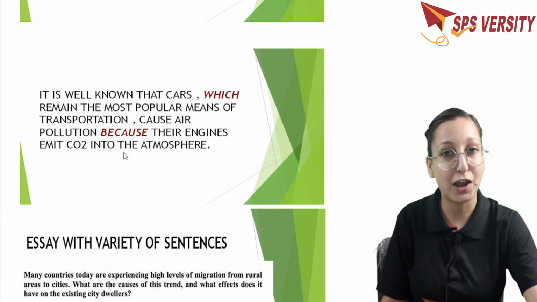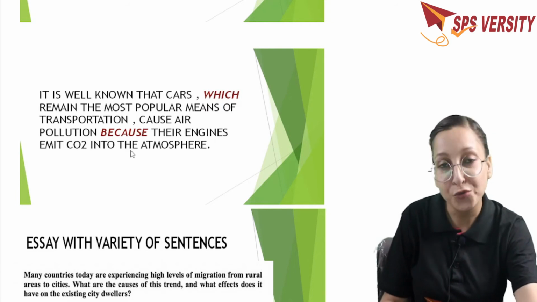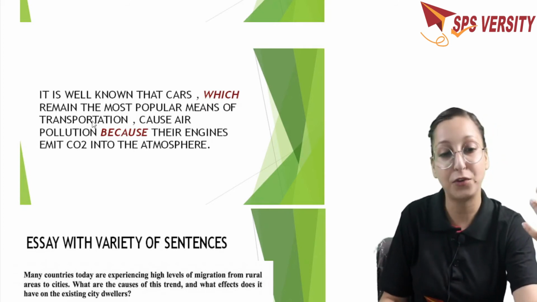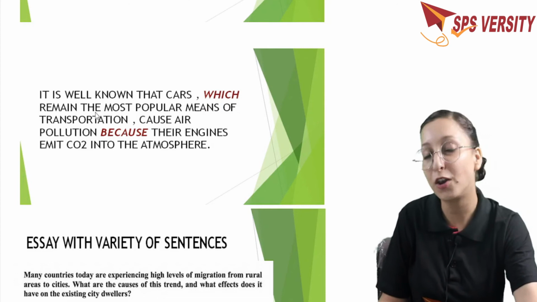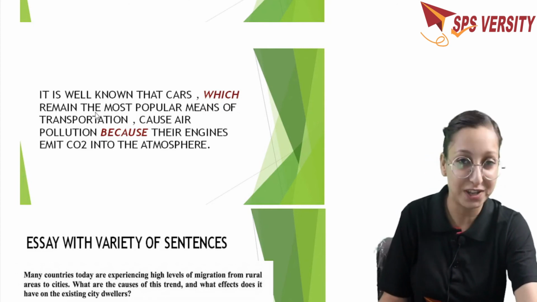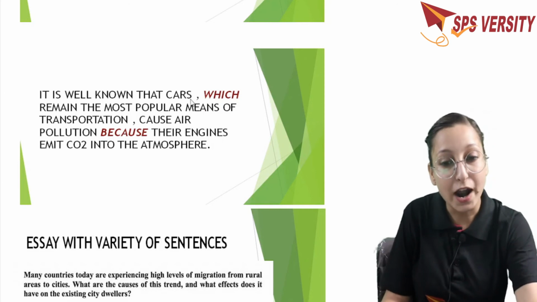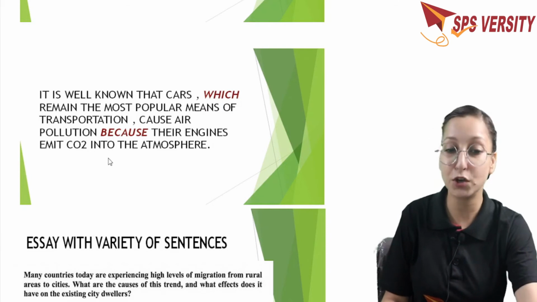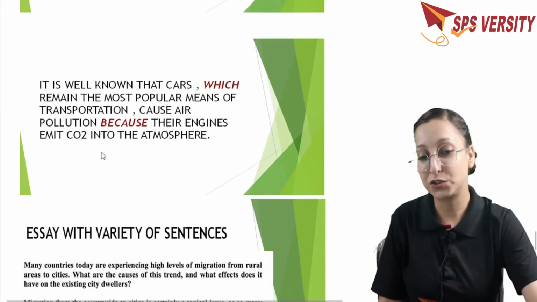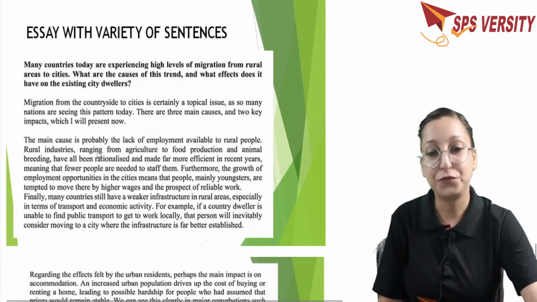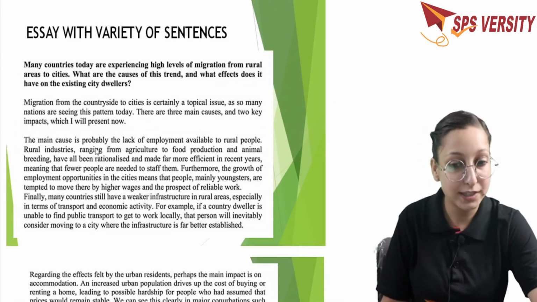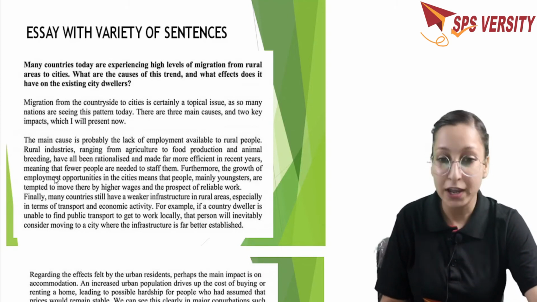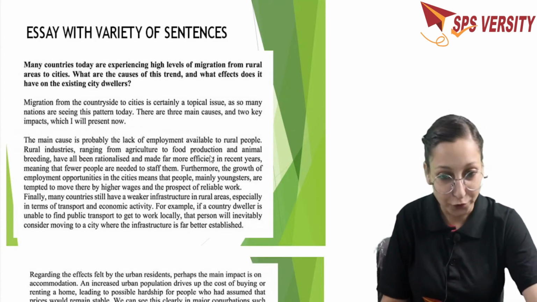So you can see that I had only one sentence that was made up of only 4 words, and by just using the subordinating conjunction and relative clause at one place, I have converted it into a complex structure. So this is all about the complex structure. There is nothing complex about it. Okay, it is well known that cars, which remain the most popular means of transportation, cause air pollution because their engines emit CO2 into the atmosphere. That's all. Okay, so now I'm going to give you a sample essay here. I'm going to read the whole essay, and I will help you to locate where in this essay the complex structure has been used. You don't need to do anything. I'm just going to do everything for you. Okay.